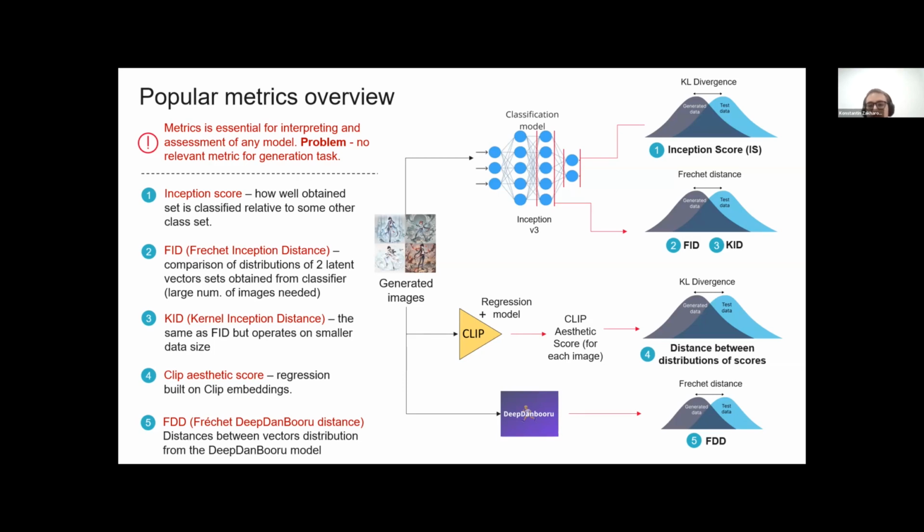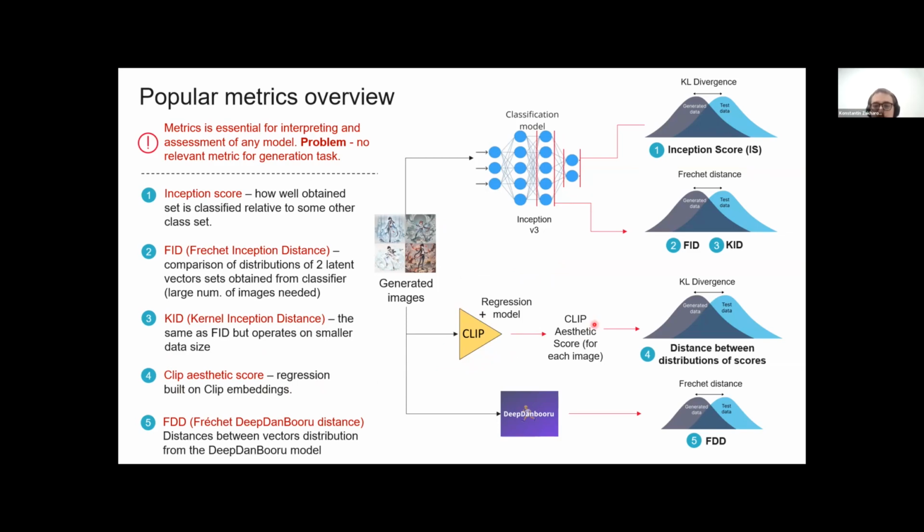These three are all based on inception model. Then there is also CLIP aesthetic score, which is basically CLIP embeddings and a regression model trained to predict how people evaluate the artistic value of the image.